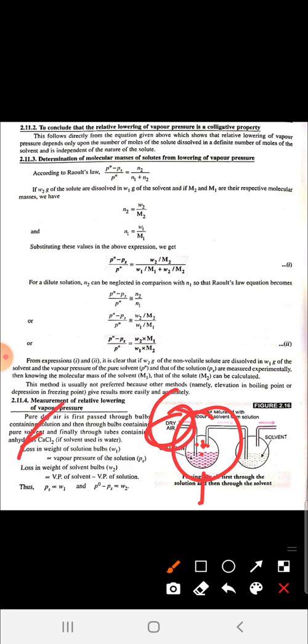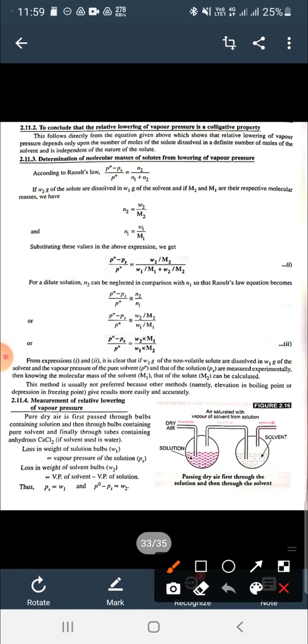So loss of weight is directly proportional to the vapor pressure. And in the second jar, loss of weight in the solvent bulb, W2, is directly proportional to vapor pressure of the solvent minus vapor pressure of the solution, because the air already contains the vapors of the solution, so it only picks up some particles of solvent, and then comes out. So Ps is directly proportional to W1, and P naught minus Ps, that is vapor pressure of solvent minus vapor pressure of solution, is directly proportional to W2.